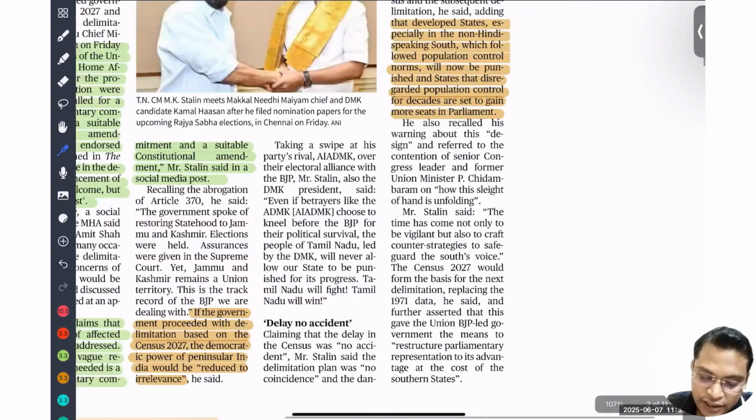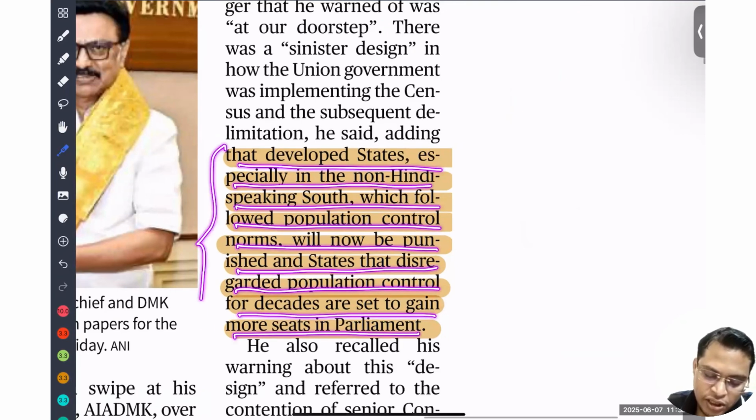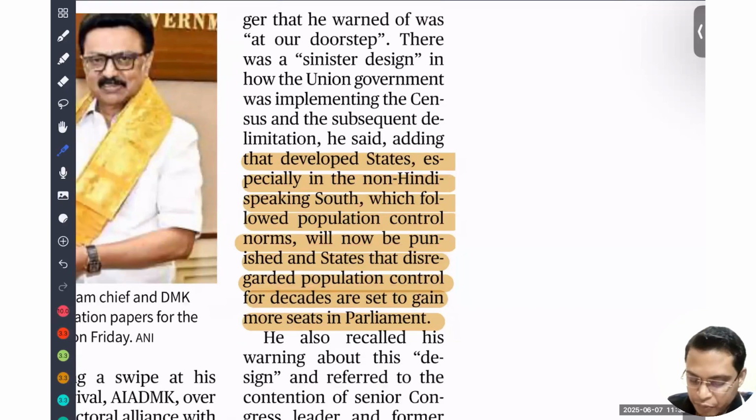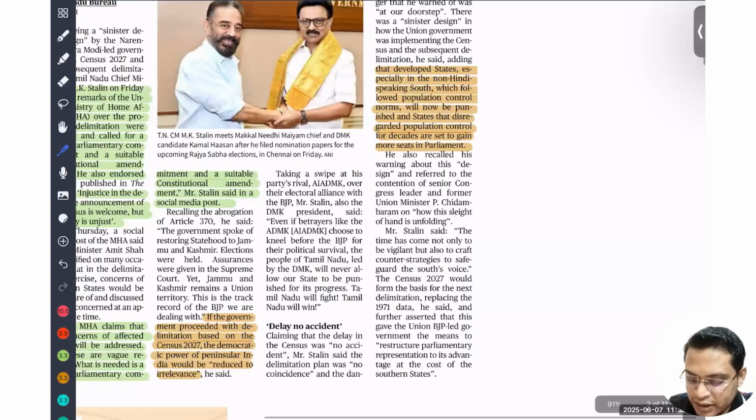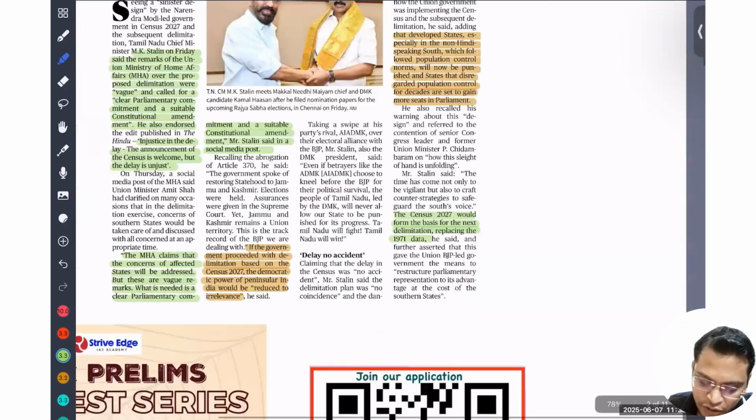So the developed states, especially the non-Hindi-speaking South, which followed population control norms, will now be punished, and the states that disregarded population control for decades will gain more seats in Parliament, because North India, like Bihar, Uttar Pradesh and West Bengal, has high population. Because of that, they will get more seats in Parliament. So Census 2027 should form the basis of the next delimitation, replacing the 1971 data. Okay, so that is what the controversy is all about.